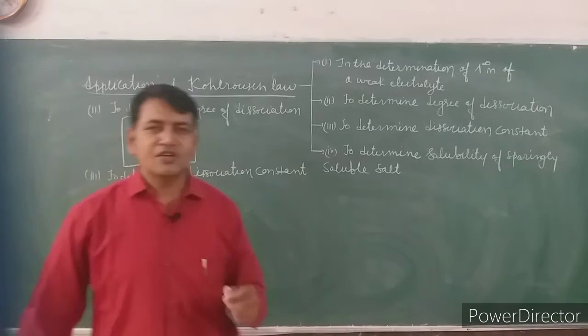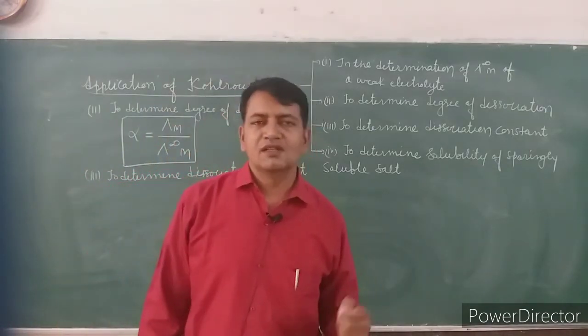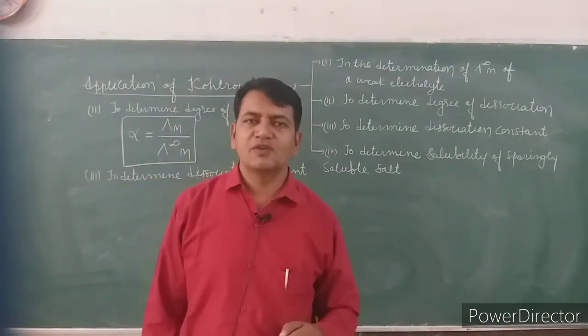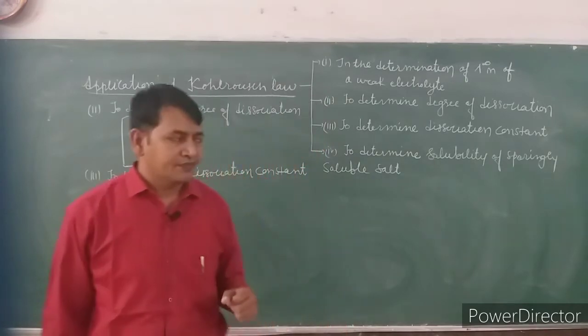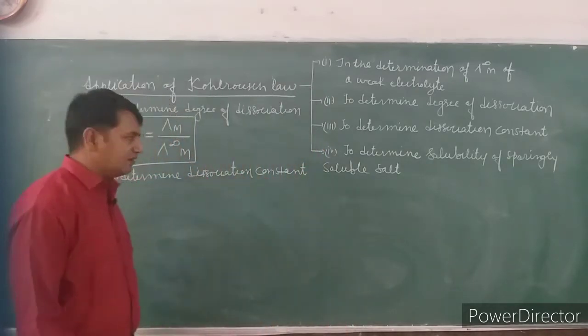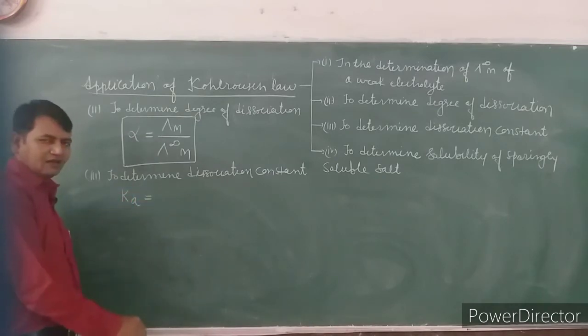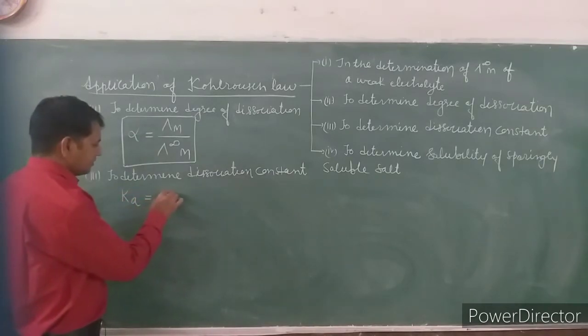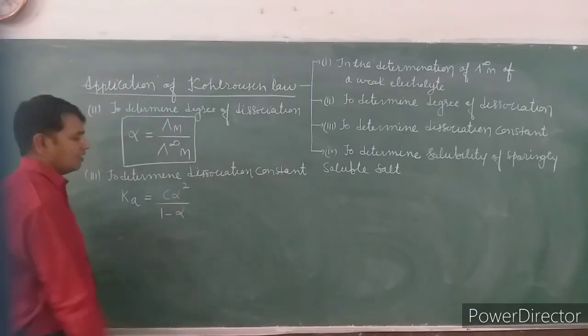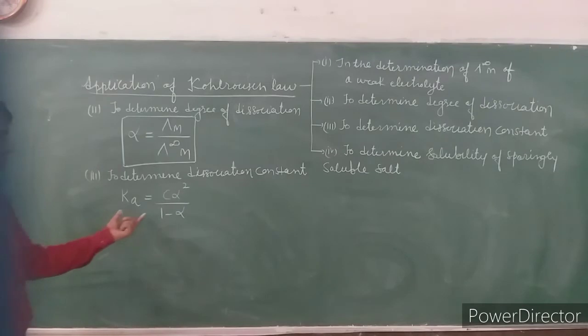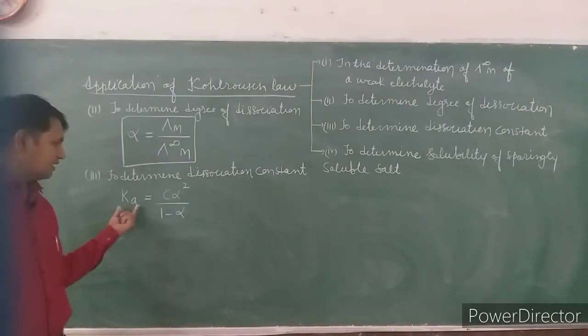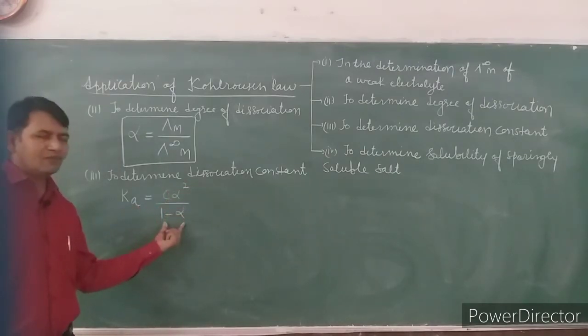Ka, dissociation constant for weak acid, Kb, dissociation constant for weak bases. So, the same thing we will apply here. Dissociation constant, suppose that is Ka, and we have studied that this is C alpha square upon 1 minus alpha. This relation we have studied in the previous class. K is equal to C alpha square upon 1 minus alpha.